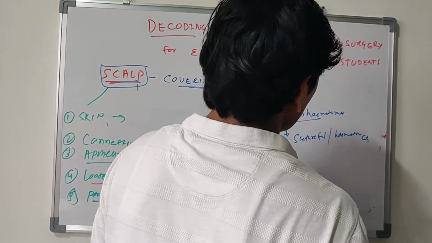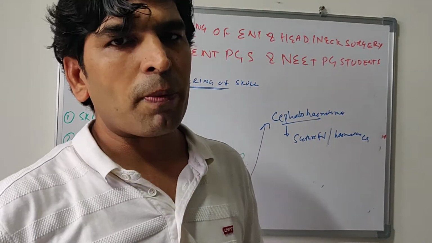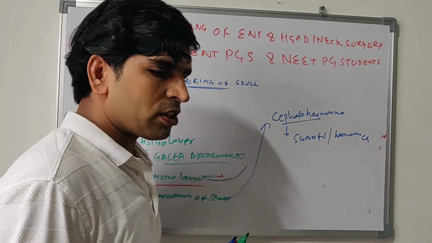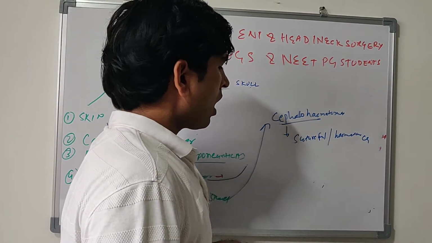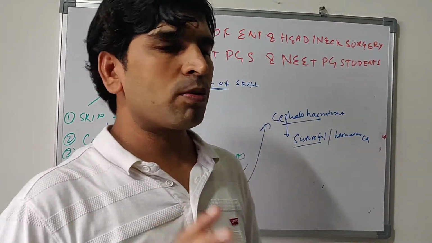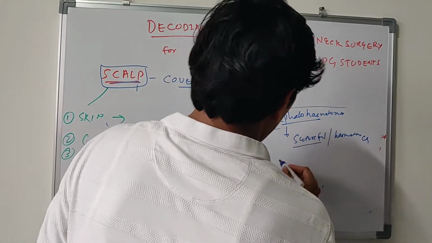If a hematoma occurs in the parietal bone, it does not extend beyond the parietal bone because there are septa of the pericranium embedded in the bone, which do not allow it to expand from the particular region of the laceration. That's why it's called sutureful hematoma. It's below the pericranium.